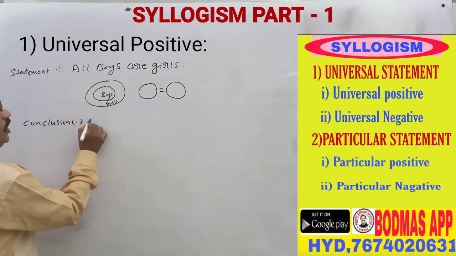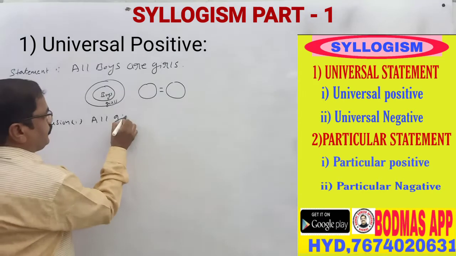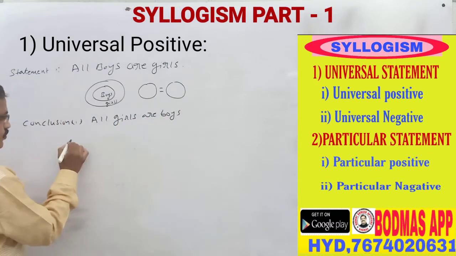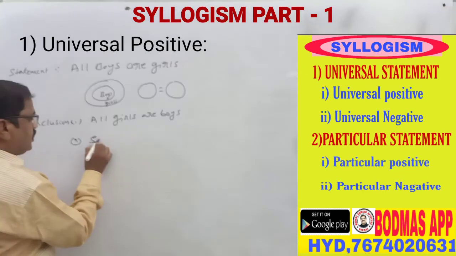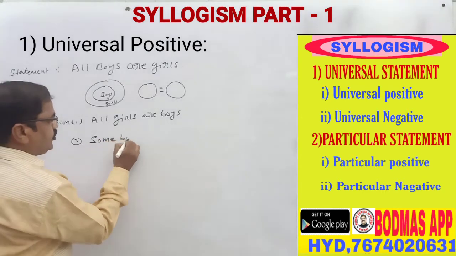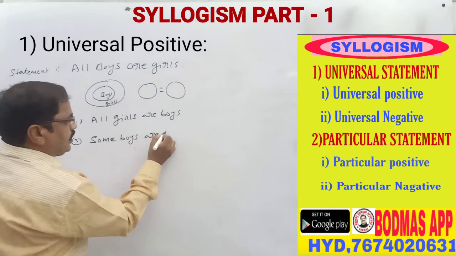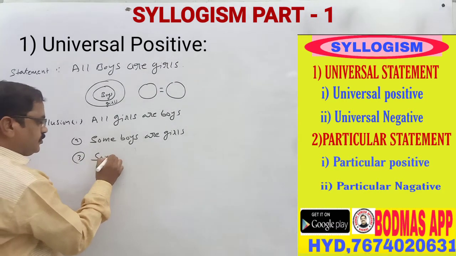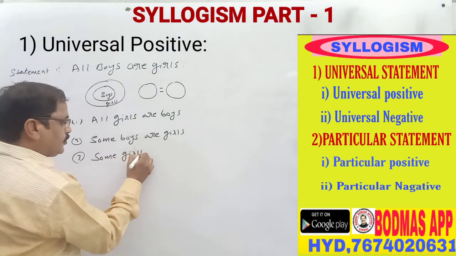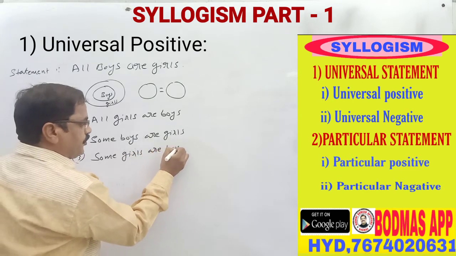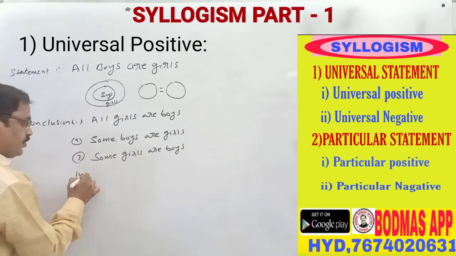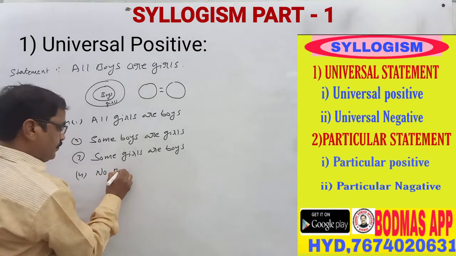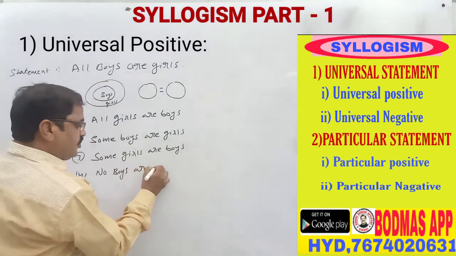Conclusion number one is all girls are boys. Number two, some boys are girls. Number three, some girls are boys. Number four, no boys are girls.